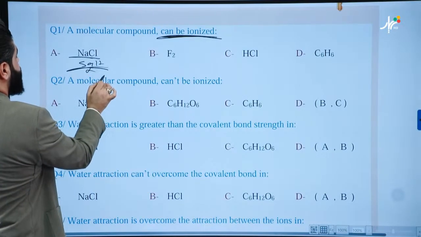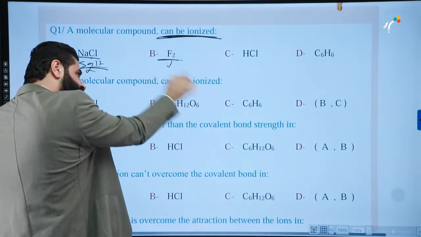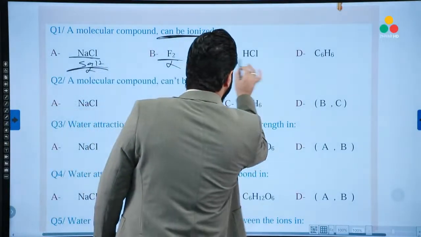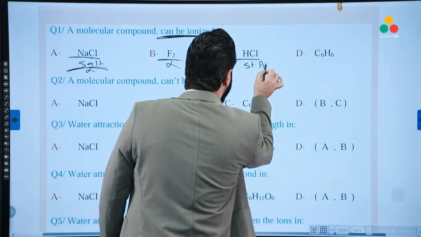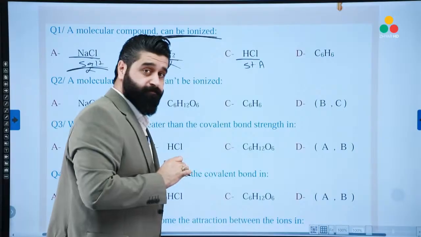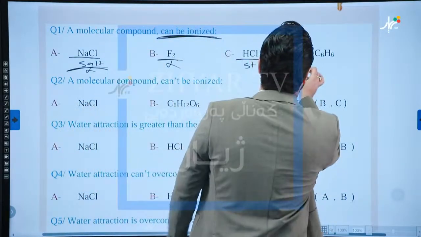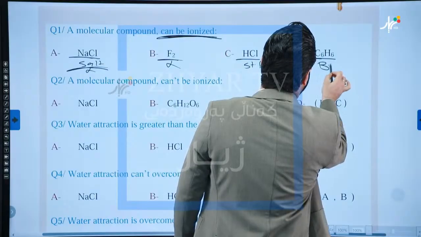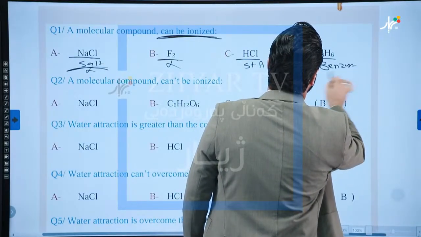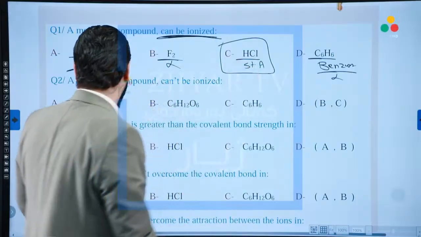It dissociates. No. F2, it's not even a compound. This is not a compound. HCl, it's a strong acid. Mister, I don't know. How do you know if it's a strong acid? Okay. D, this is a benzene molecule. Benzene is non-electrolyte. So HCl is the correct answer.